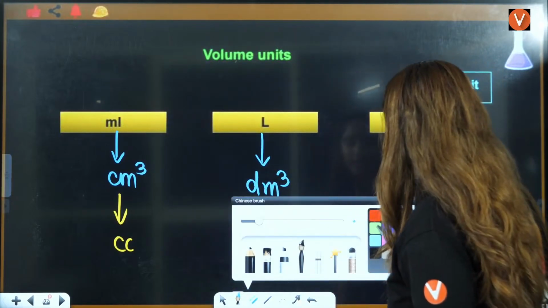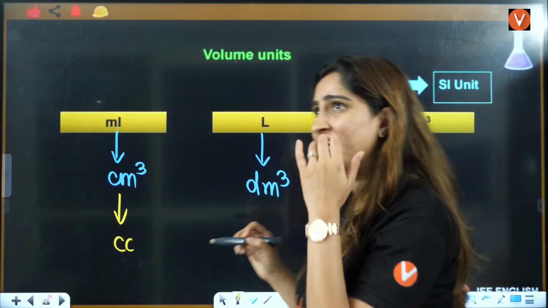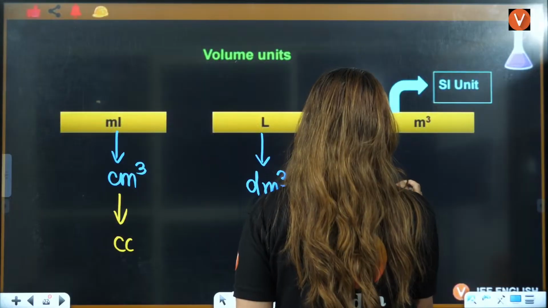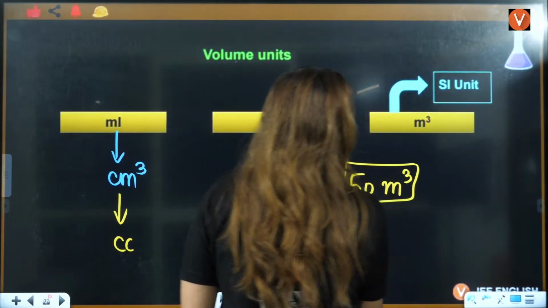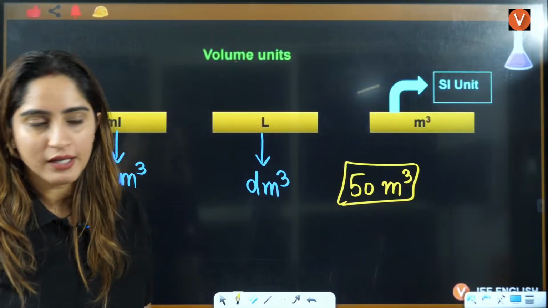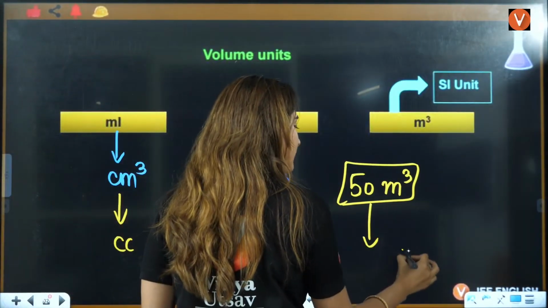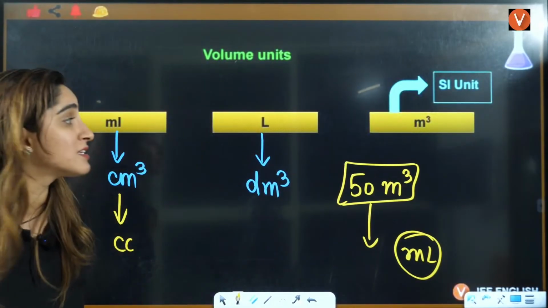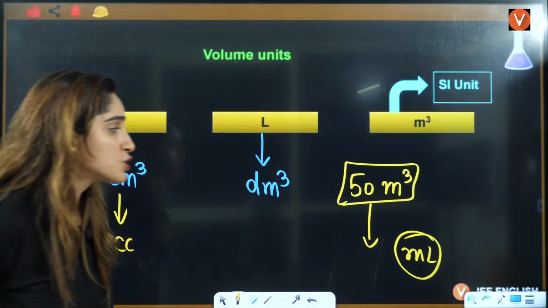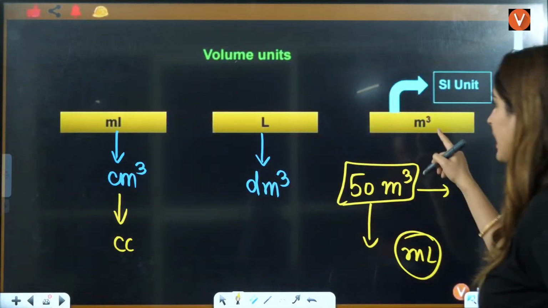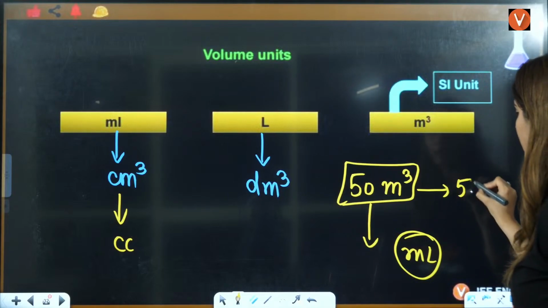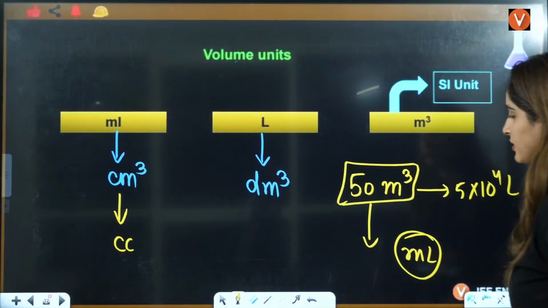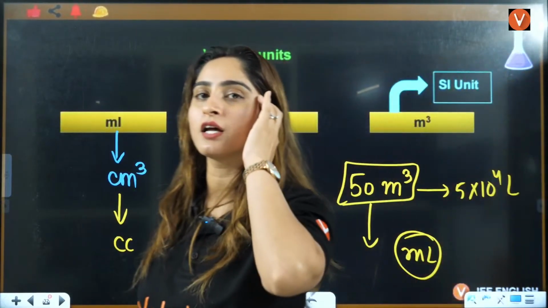Now tell me one thing, if in the question they have given you something like this, you have 50 meter cube, and the answer that they have given is, let's say, in milliliter. What will you do here? Answer is given in milliliter, this is given in meter cube. So firstly you will convert it into liter, right? So you'll multiply this by 10 raised to power 3, so it will become 5 into 10 raised to power 4 liter, right? Liter to milliliter conversion is very simple.